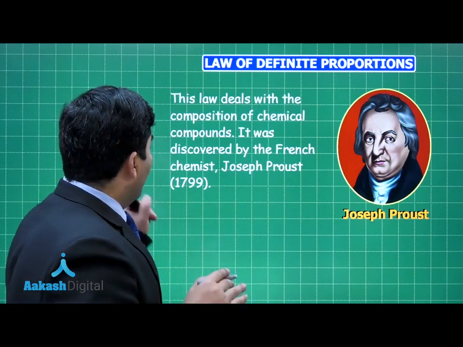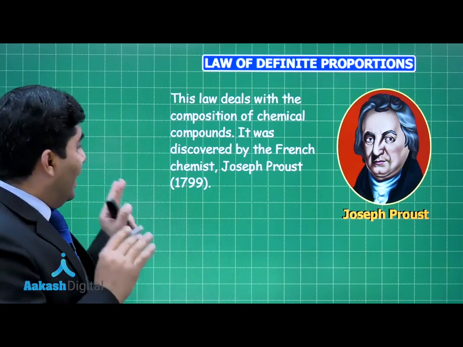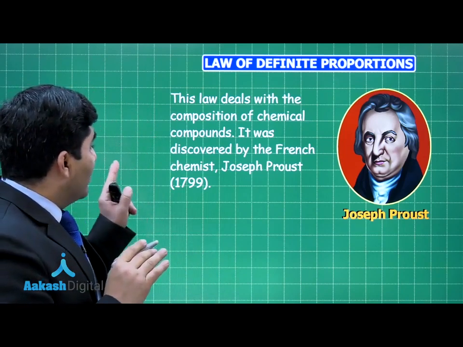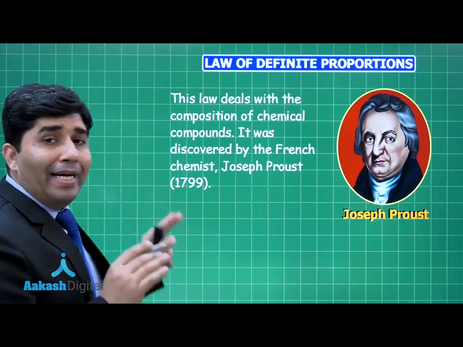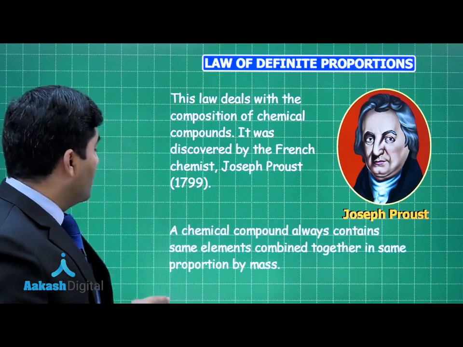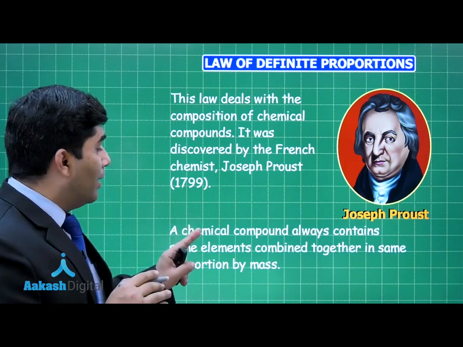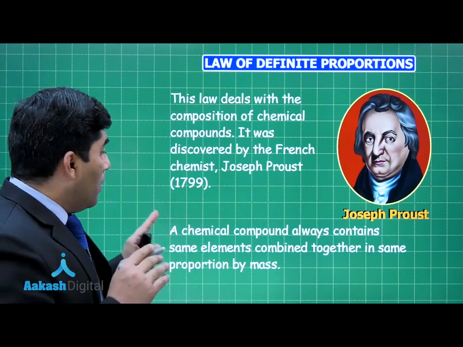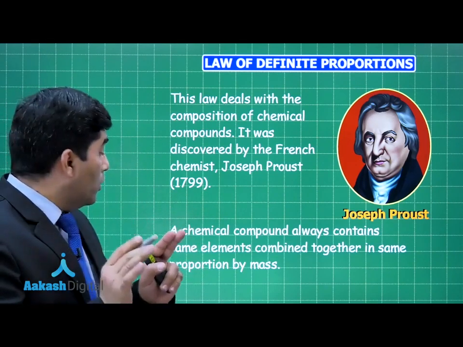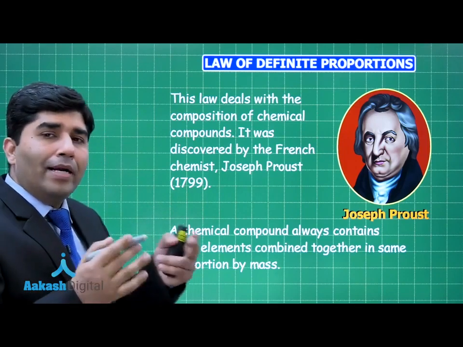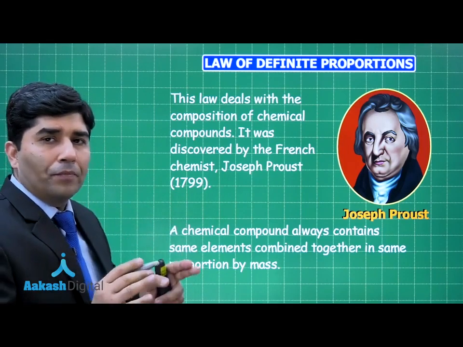Joseph Proust was a French scientist and he gave this law in 1799, and he said that a chemical compound always contains the same elements combined together in the same proportion by mass. Let me explain what he wants to say.